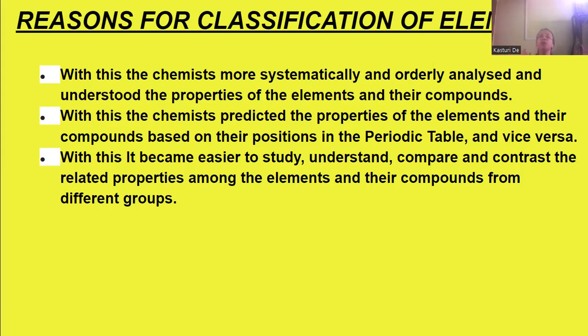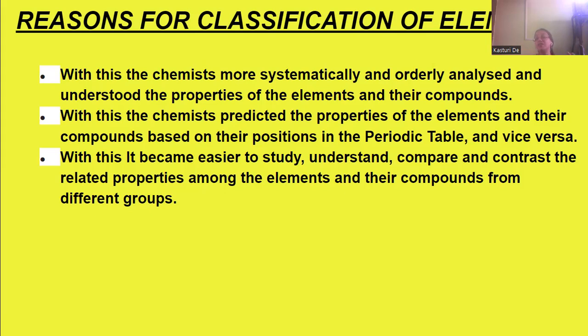With this, it became easier to study, understand, compare, and contrast the related properties among the elements and the compounds from the different groups. So with this tabular form, it became easier to study the elements and their compounds, to understand them, and to compare them with other elements.